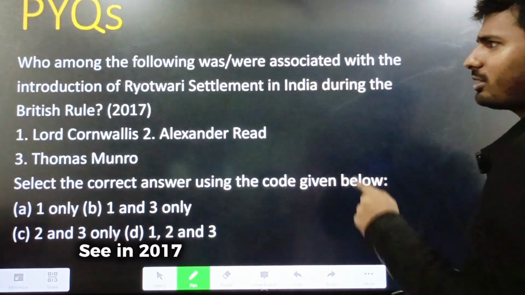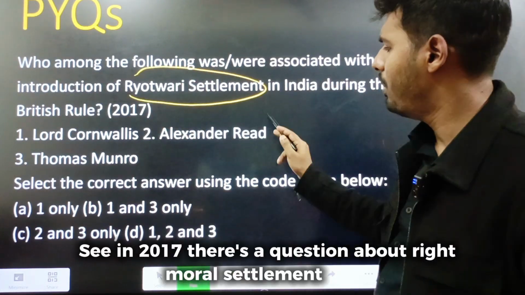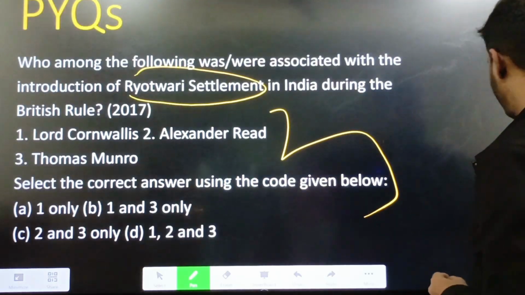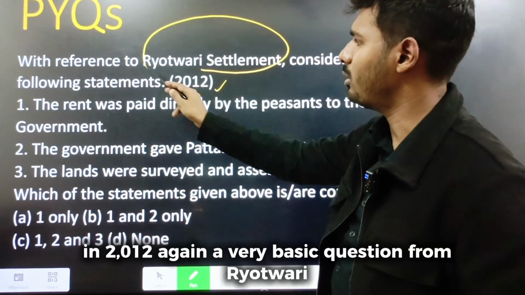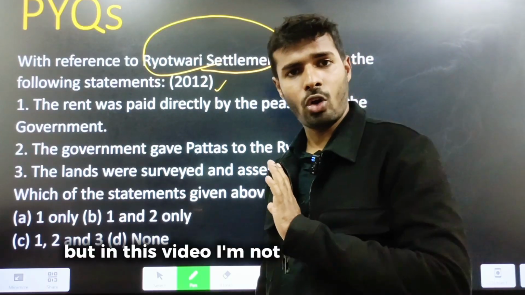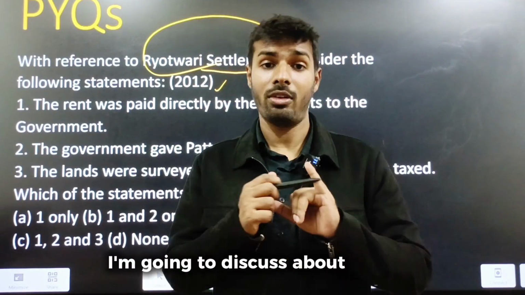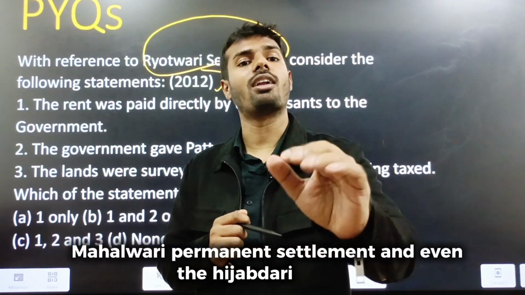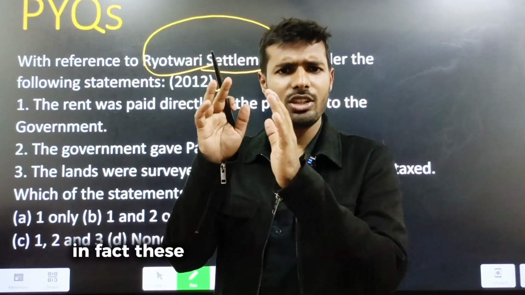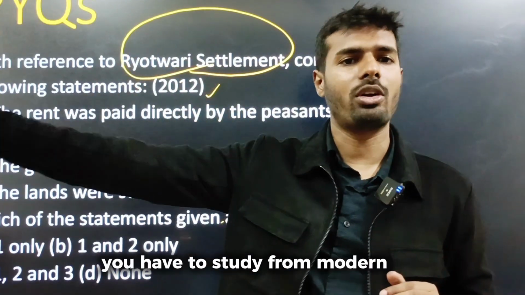See, in 2017 there's a question about Ryotwari settlement. Very basic question. In 2012, again, a very basic question from Ryotwari System. But in this video, I'm not going to discuss just about Ryotwari. I'm going to discuss Ryotwari, Mahalwari, permanent settlement, and even the Ijaradari system. In fact, these four are the only land revenue settlements you have to study from modern India.